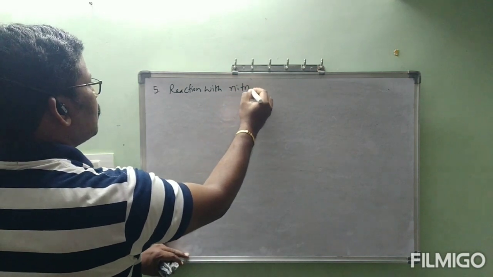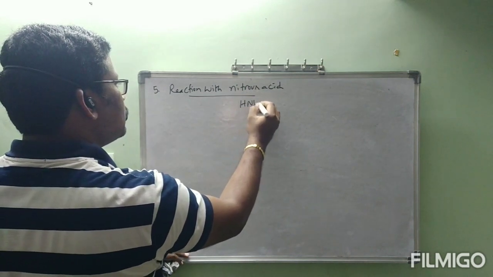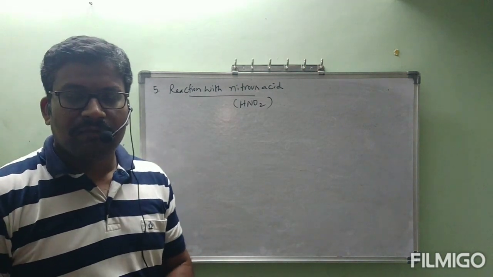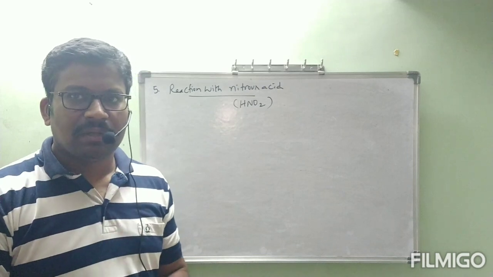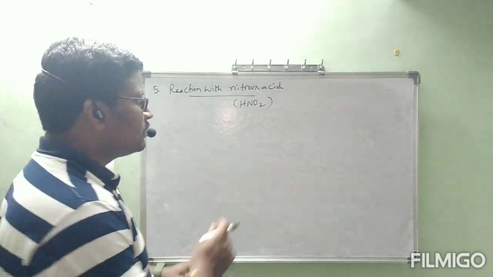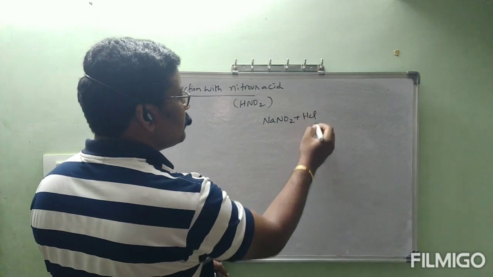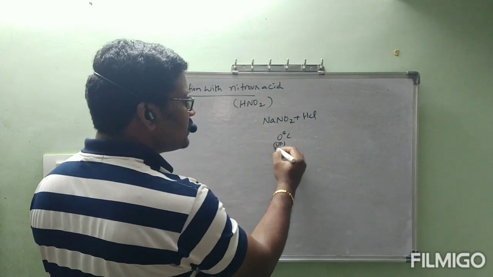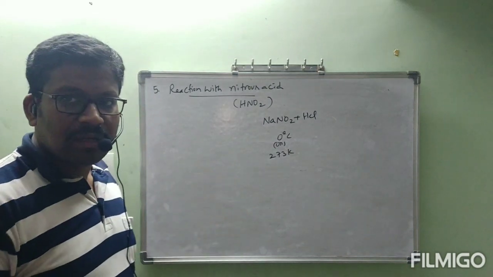Reaction with nitrous acid. Nitrous acid is nothing but HNO2. Actually, this reaction is very familiar to us. If you remember the Sandmeyer reaction in haloalkanes and haloarenes, what is the first step? Diazotization. I think you remember that. The diazotization involves the reagent NaNO2 plus HCl at 0 degree centigrade. Sometimes they will say 273 Kelvin, which is nothing but 0 degree centigrade, very low temperature.